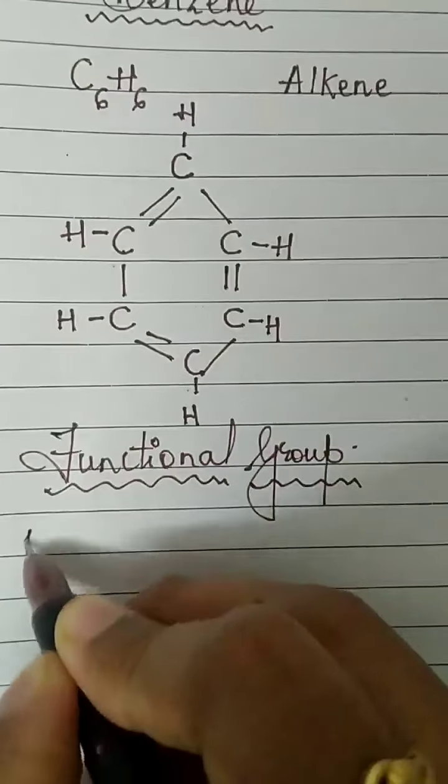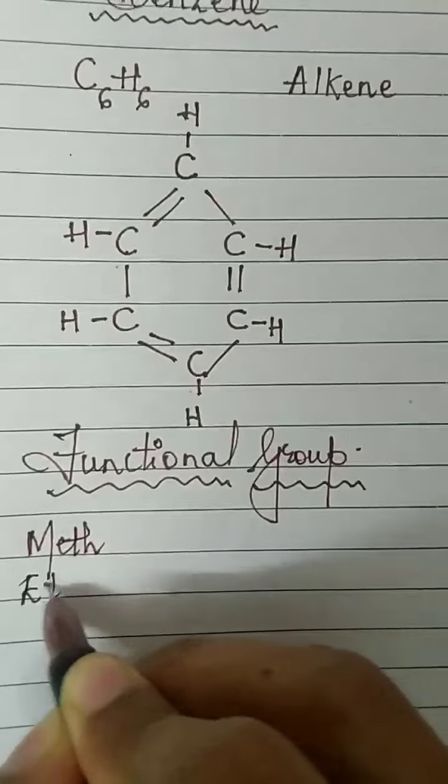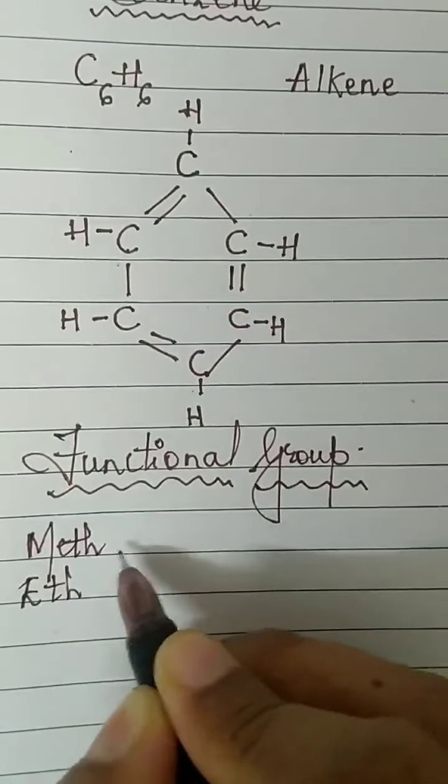Like we know the parent hydrocarbons are meth, eth, prop, but, pent, hex.